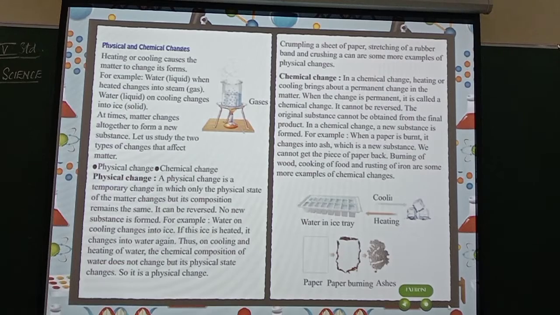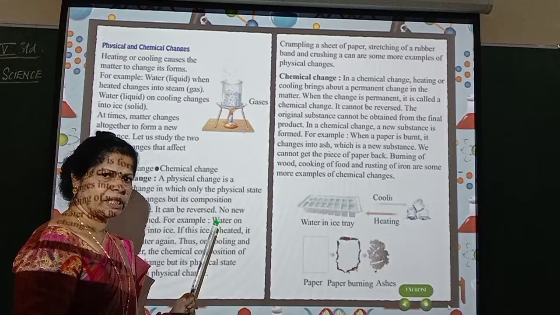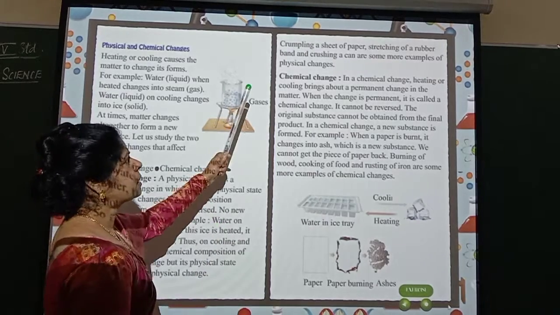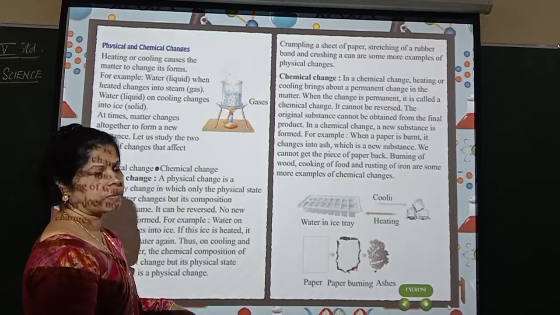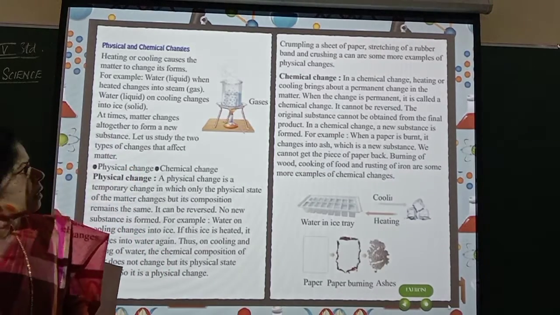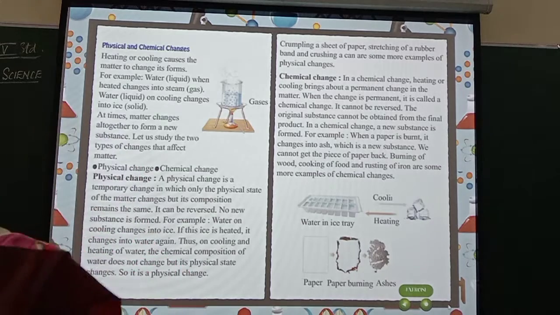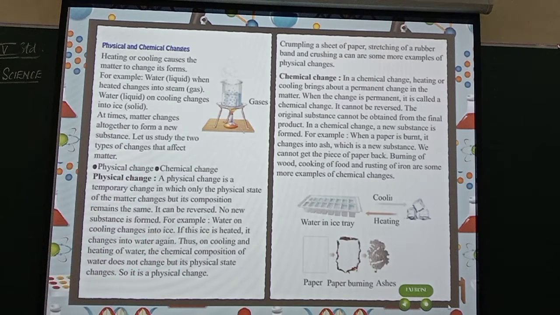So, what happened now? Chemical changes are not there, only physical changes, isn't it? Now, let us see. Crumpling a sheet of paper, stretching of a rubber band and crushing a can are some more examples of physical changes. So, you can see here, I will show you how this paper and rubber band change. What happens? I will show you.